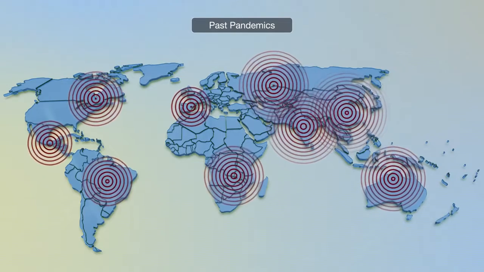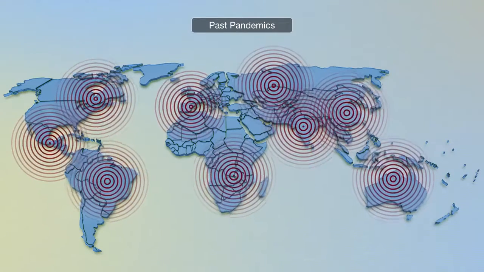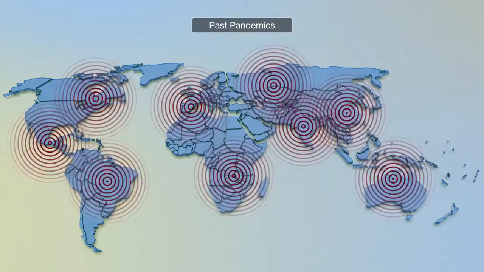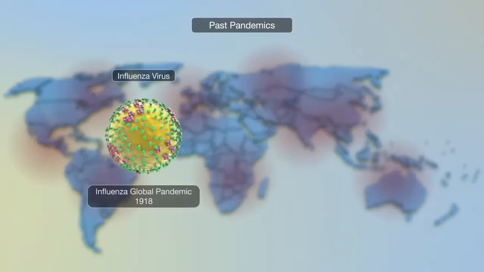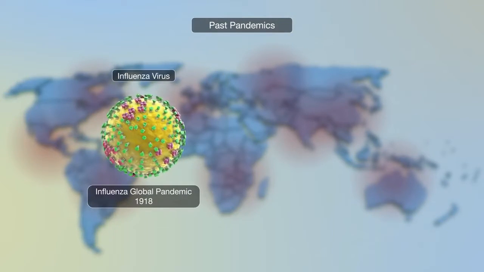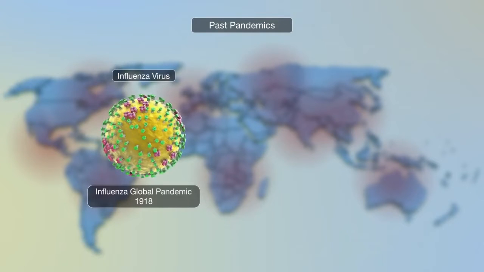A pandemic can result in massive loss of life. In the last 100 years, there have been 4 global pandemics, the worst with the 1918 influenza pandemic, resulting in an estimated 50 to 100 million deaths.